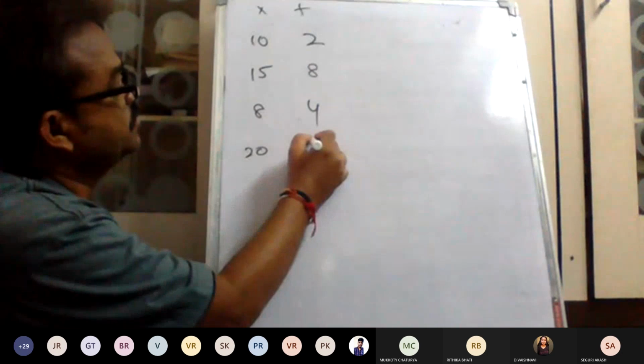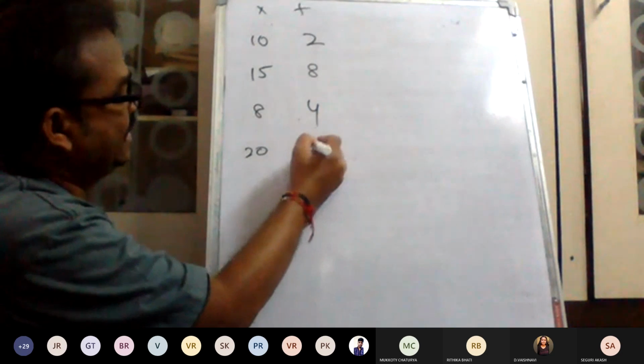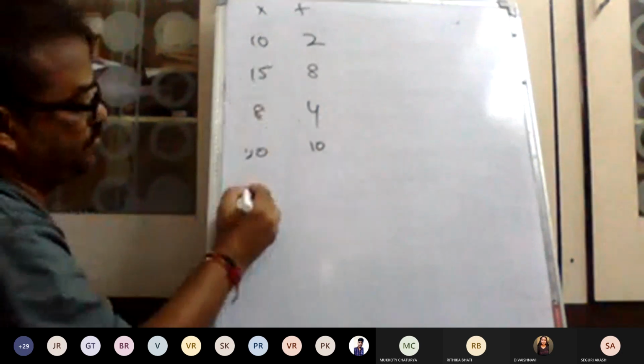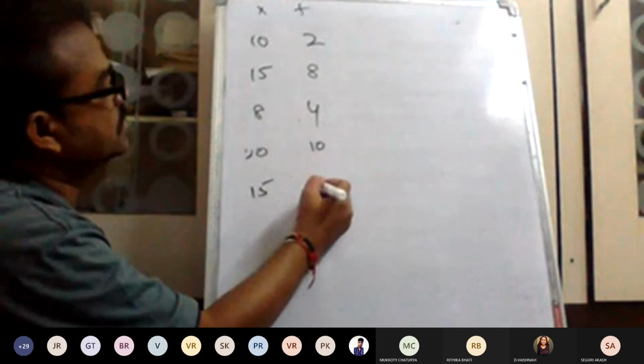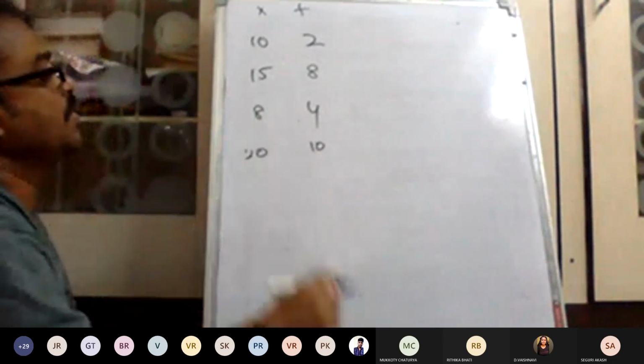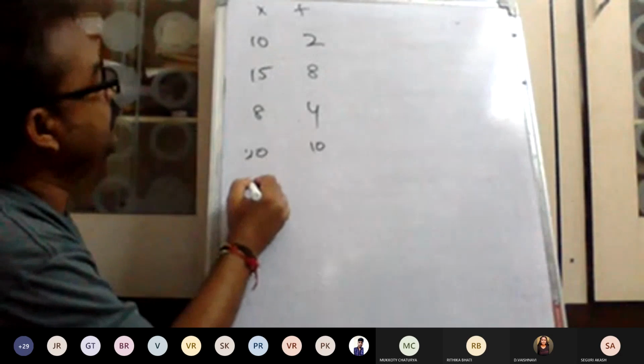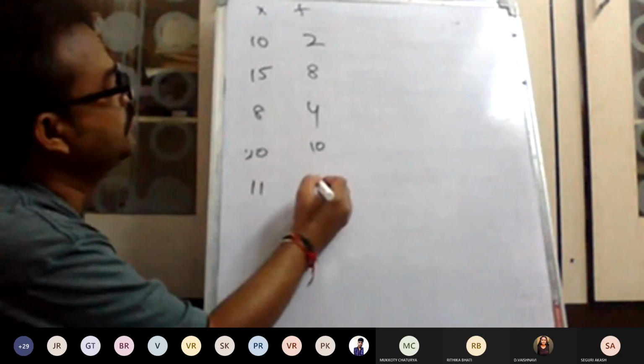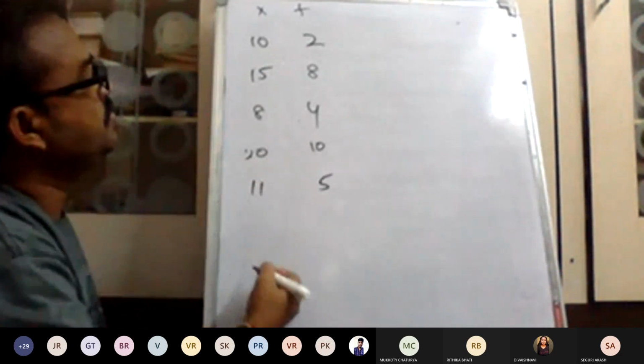I will give you an example: 10, 15, 11, 5.